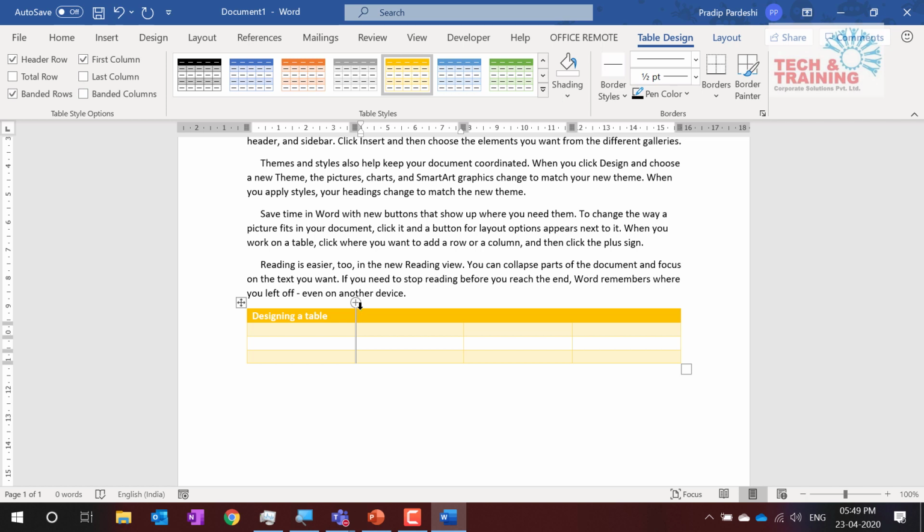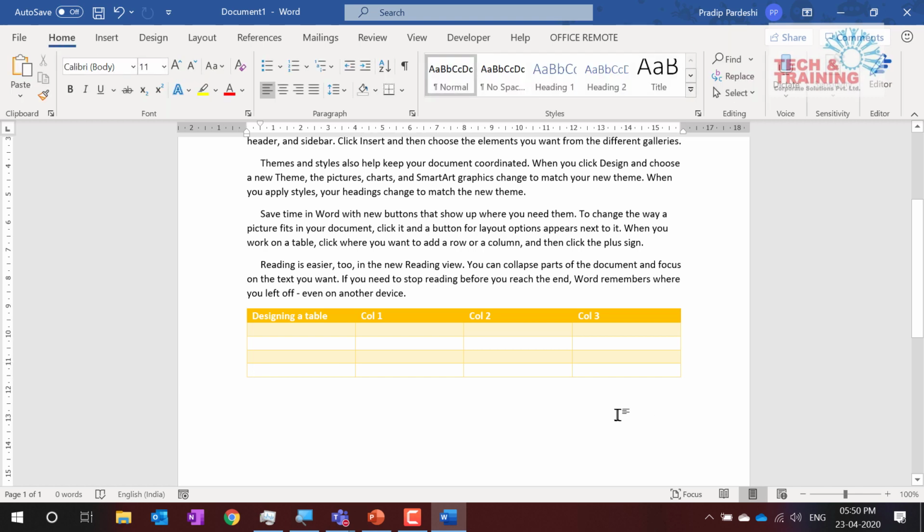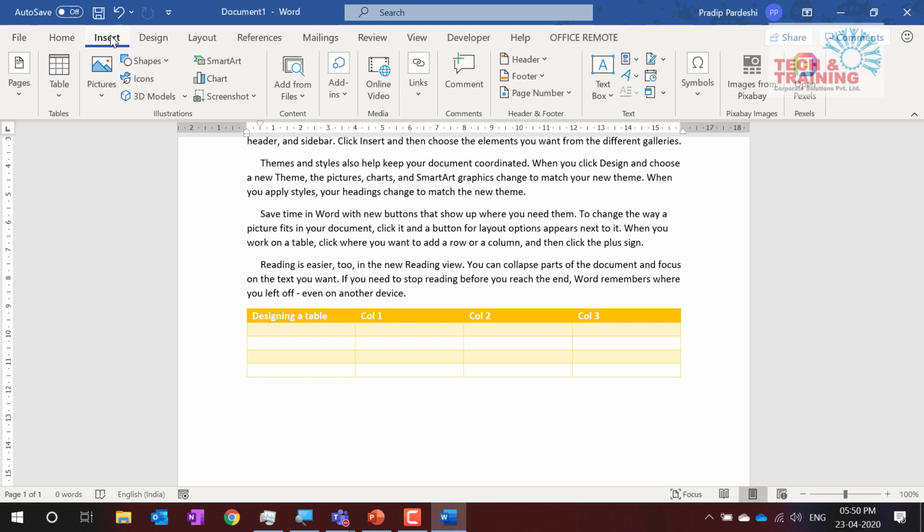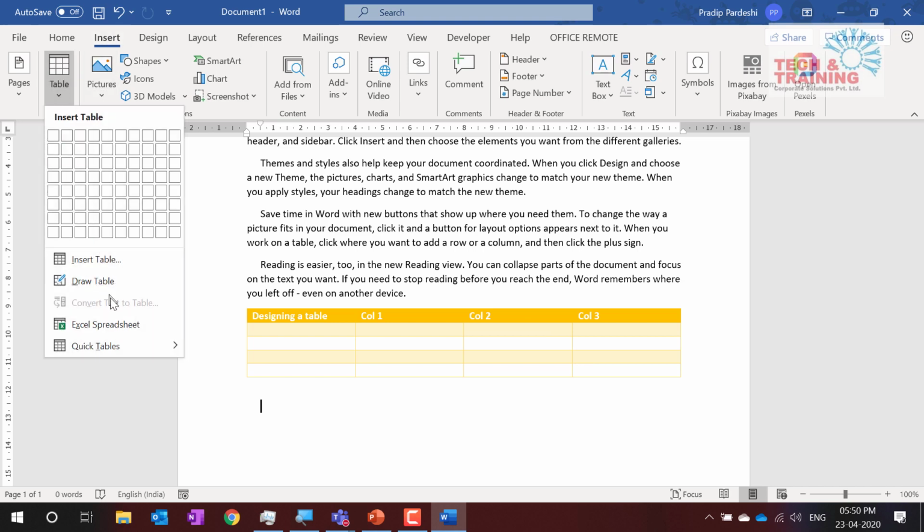Likewise, I can do column 1, column 2, column 3. And then you can type the values, and here we have borders, left column, all these formatting options that you can use. But at times it becomes very useful in Microsoft Word to create something that we have in Excel. So when we go to Table, here you have something called Excel spreadsheet.